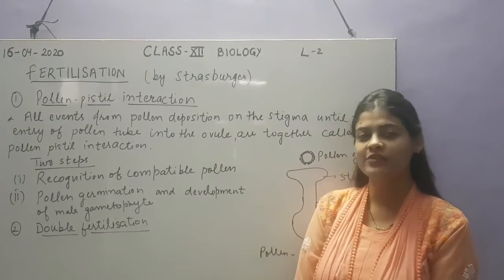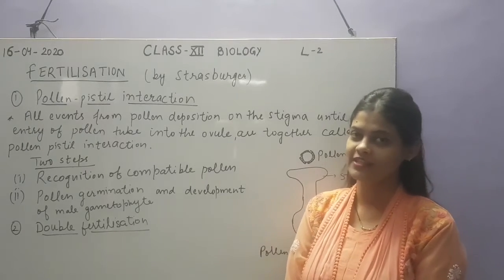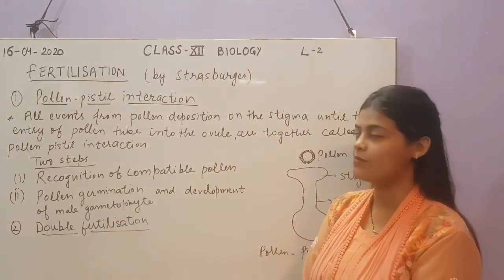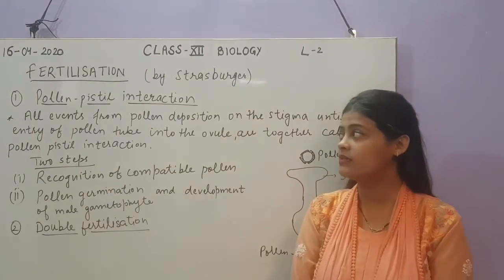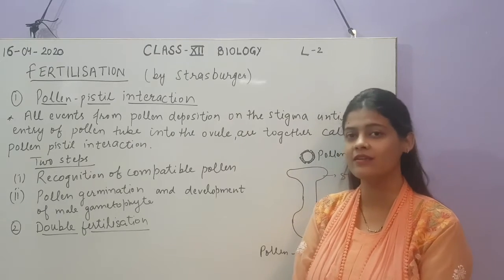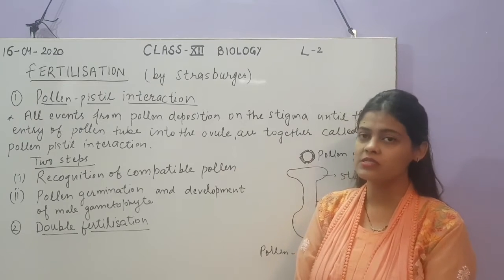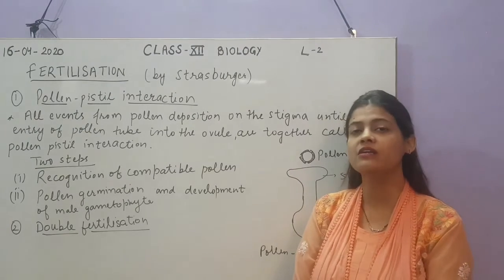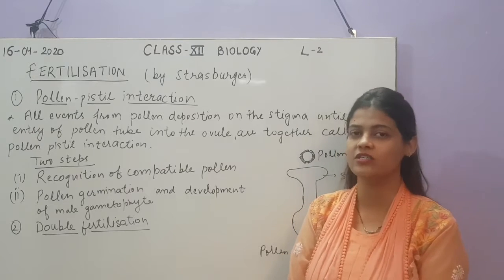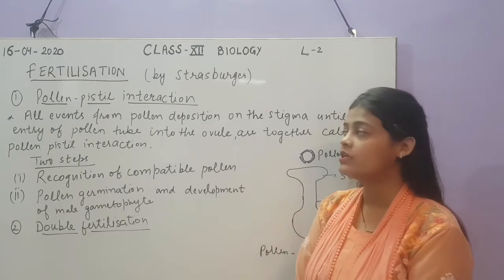So let's start with today's class 12 biology. We have started with the second chapter, and in the previous session we discussed the development of male and female gametophyte, the process of pollination and the adaptations of the plants, where the different agents of pollination are used, like wind pollination, insect pollination or water pollination.